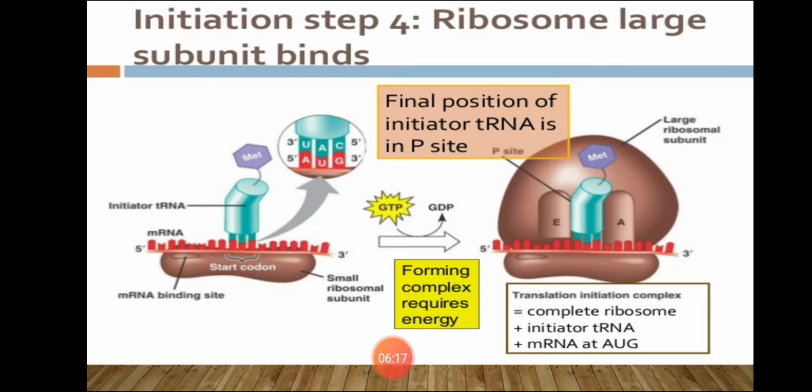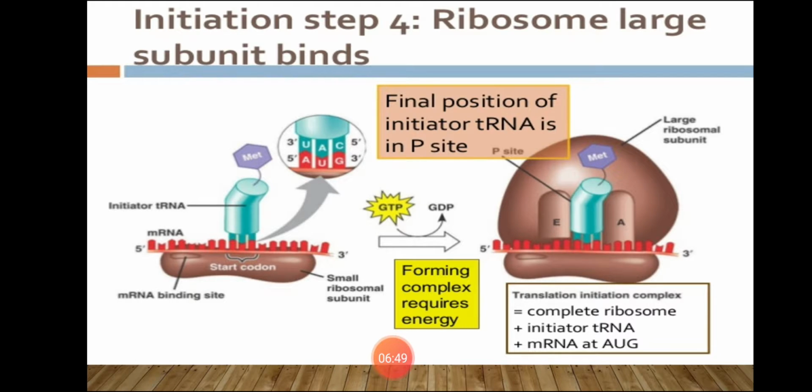The large subunit of the ribosome joins with the smaller subunit with the help of Mg+2 ions. You can see both subunits have assembled with each other, and Mg+2 ions play the important role in joining them. Now the initiator charged tRNA with the activated amino acid methionine